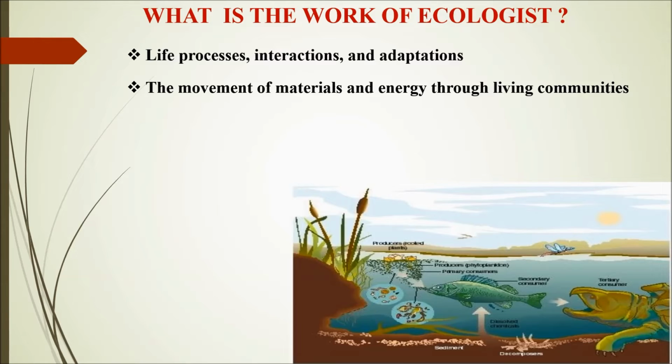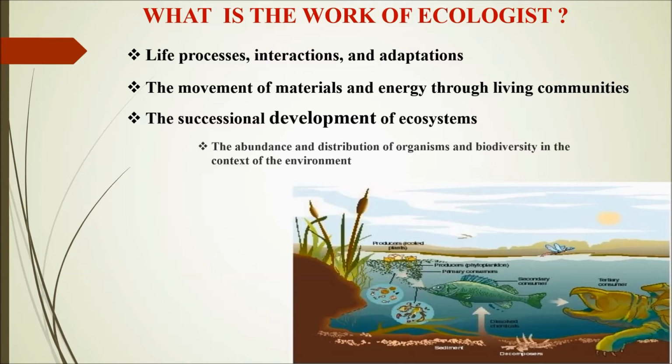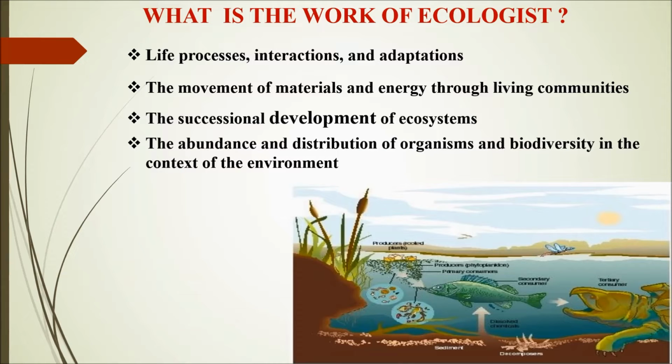Then the successional development of ecosystem. Succession, you remember, is from small to growing big to the apex. Right from the smallest to growing to the apex body. That is the succession of development. Then abundance and distribution of organisms and biodiversity in a particular context of environment. So these are the four major thrust areas of an ecologist.